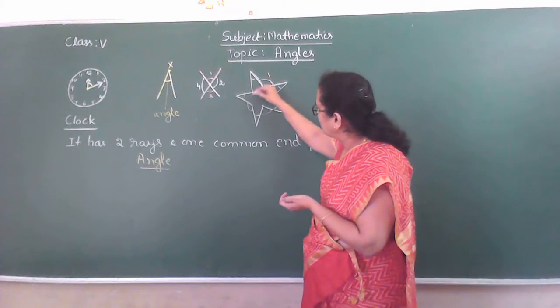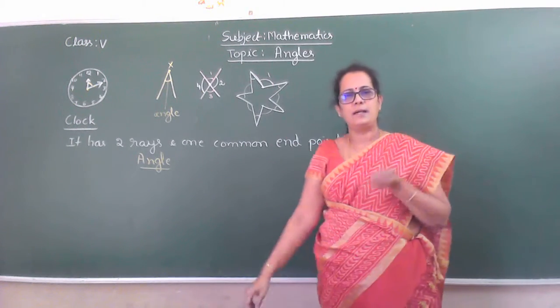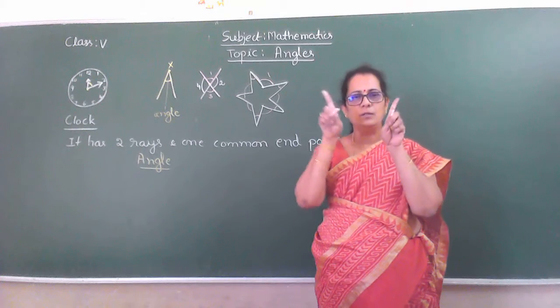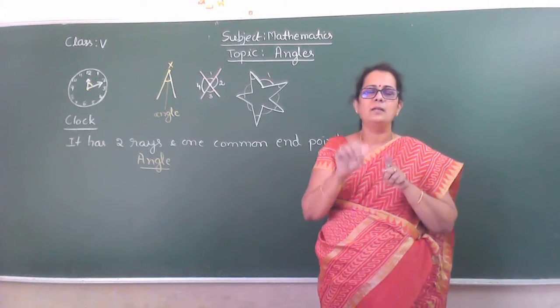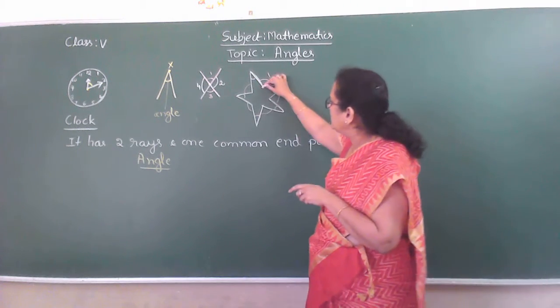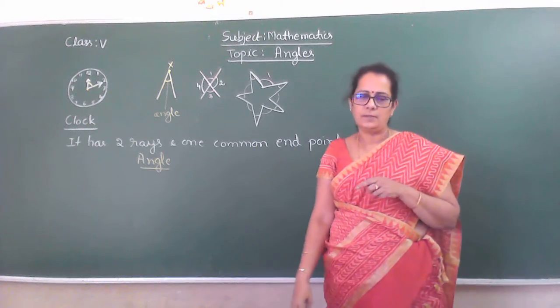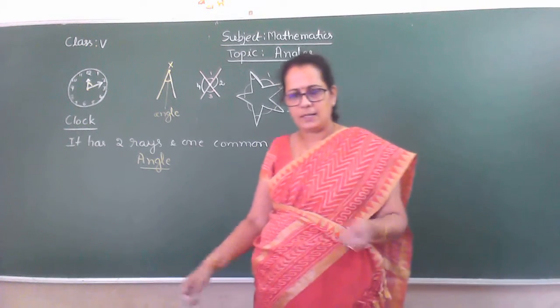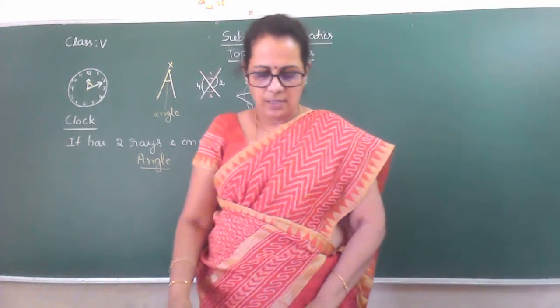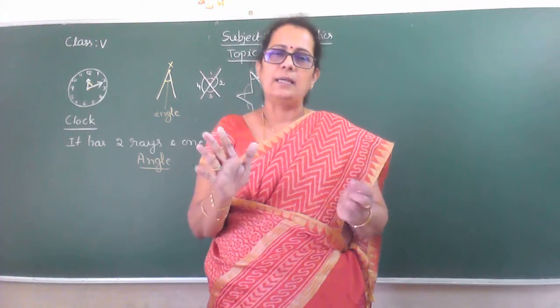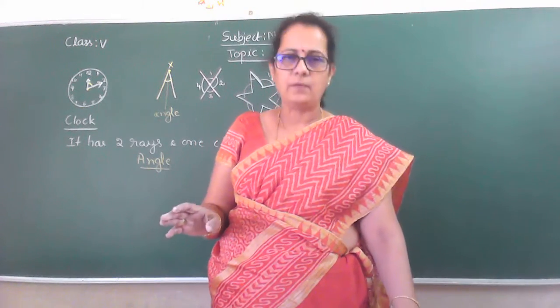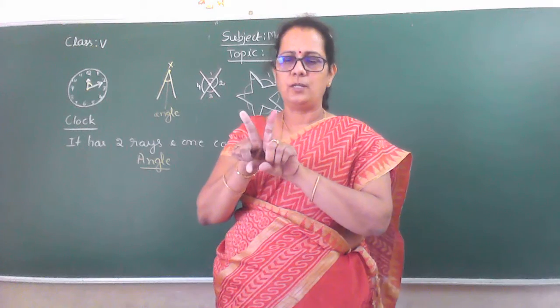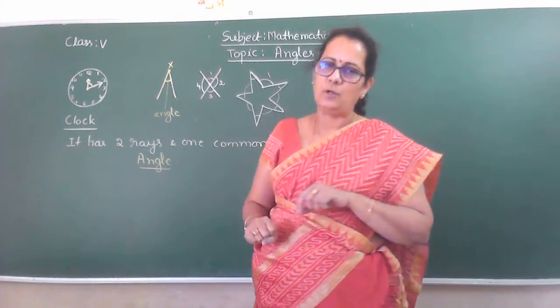So that means to form an angle we need 2 straight lines and 1 end point, that is a common point. Whatever diagram is given, you can say the angle is formed when the 2 lines join together at one end point.